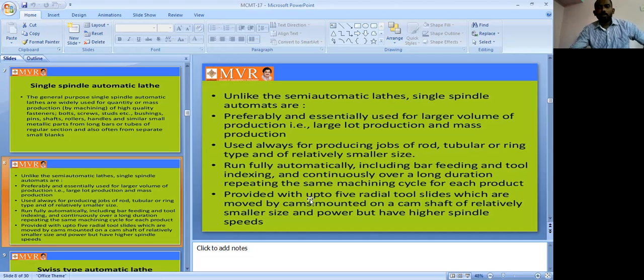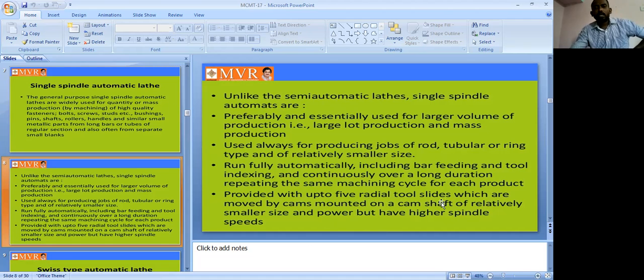See, it is provided with up to 5 radial tool slides which are moved by cams mounted on the camshaft, of relatively smaller size and power but higher spindle speed. So in this one we are arranging the 5 radial tool slides, moved by the cams.